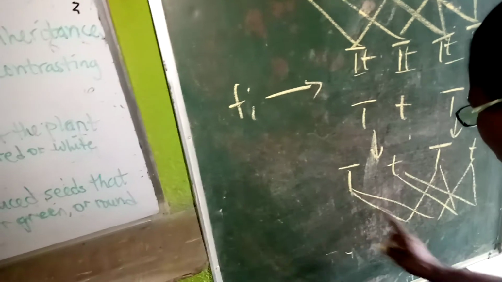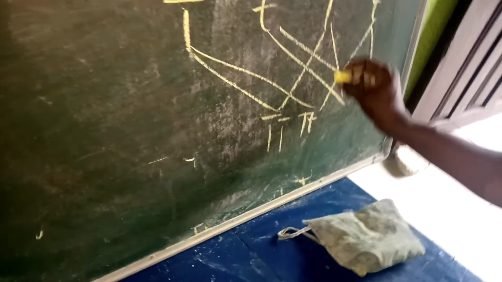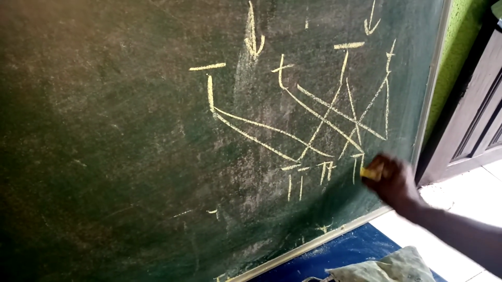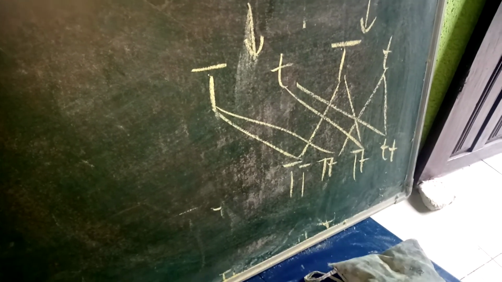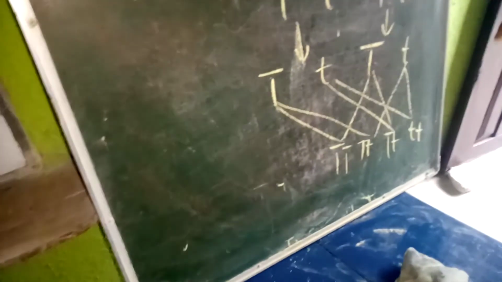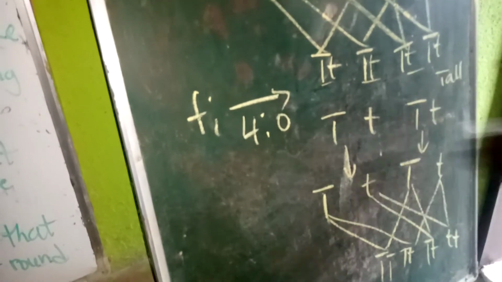Now write out their combination. We have capital T, capital T and small t. Then we have capital T and small t. Then we have small t. Now in the first filial generation, we are looking at phenotypic ratio. We look at the physical appearance. We said that all of them were tall. So what will be the phenotypic ratio in the first filial generation? We are going to have a ratio of 4:0, because all of them are tall.